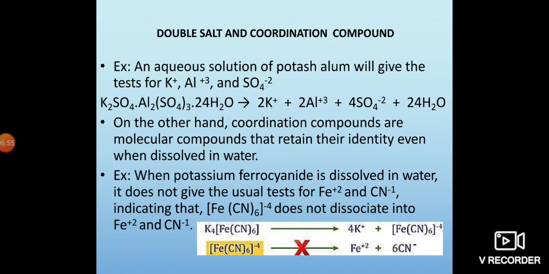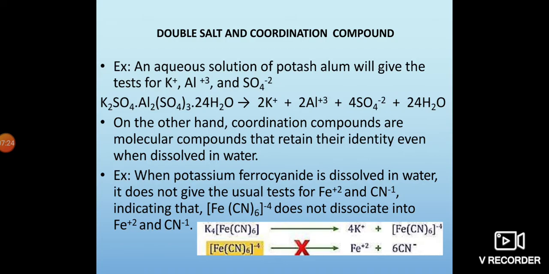Here are the given examples. An aqueous solution of potash alum, that is potassium sulfate and aluminum sulfate with 24 water molecules. Suppose we dissolve it in water as an aqueous solution, it dissociates into potassium ions, aluminum ions, sulfate ions and water molecules.